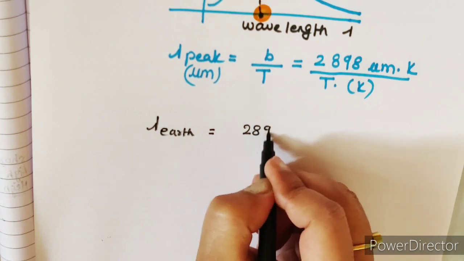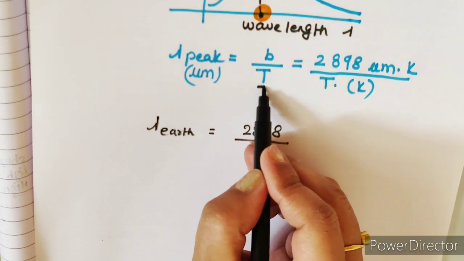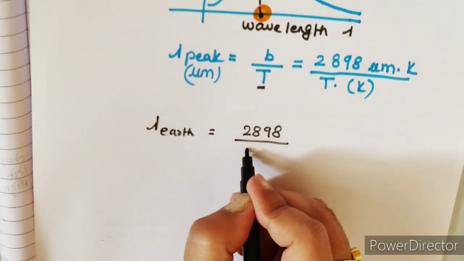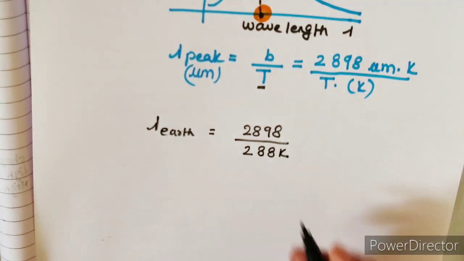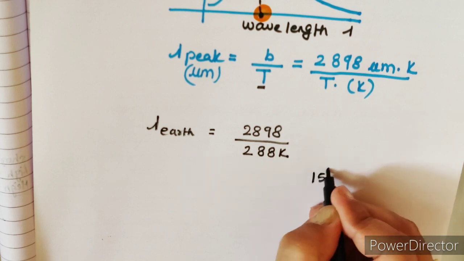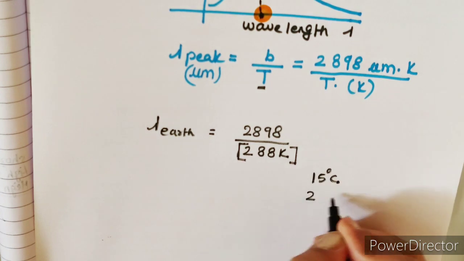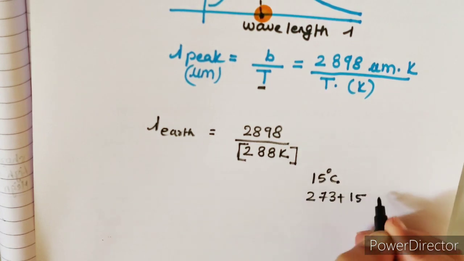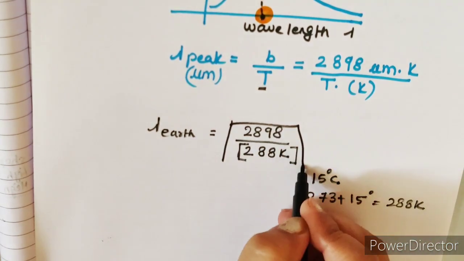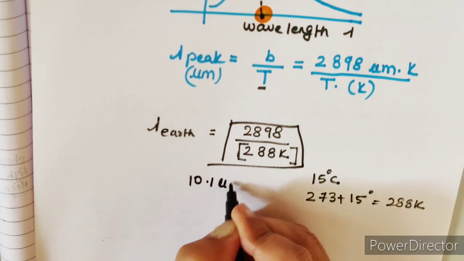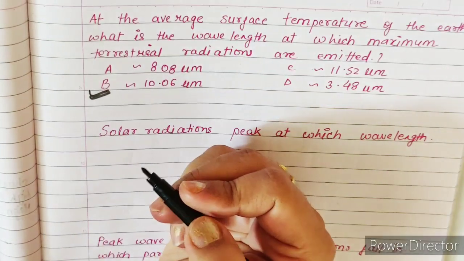It will be 2898, which is the Wien's displacement constant, and at the place of absolute temperature T, I am going to put the average temperature of earth. What is the average temperature of earth? It is 15 degrees Celsius. Now we need to put temperature here in Kelvin. So what do we do? 273 plus 15. It will be 288 Kelvin. If we solve this portion, you will get something 10.1 micrometer. So option B will be the right option for this question.